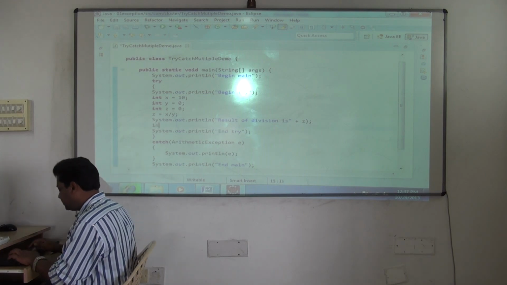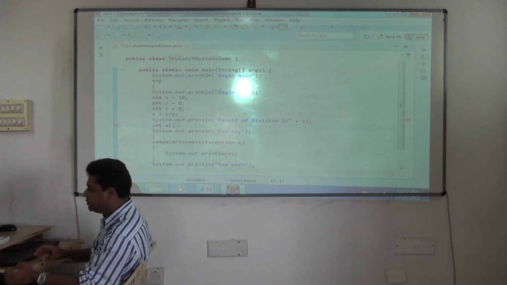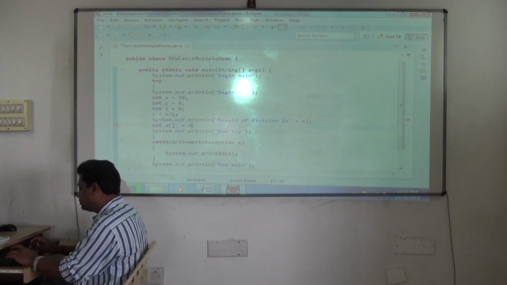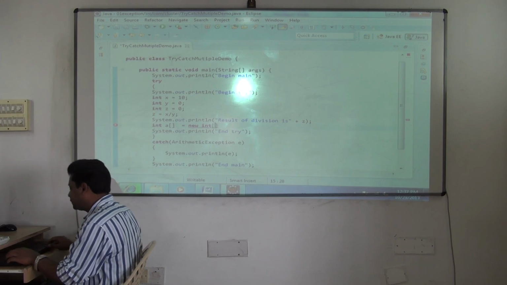Now, what is the code? Int A. You'll never write only one logic. Many logics will go on being written. So, int A is equal to new int of, what now? 5.